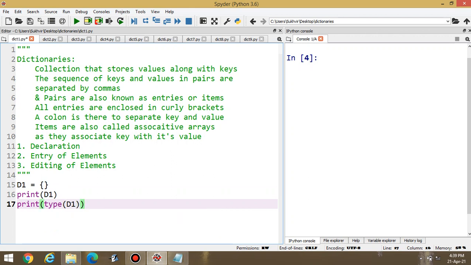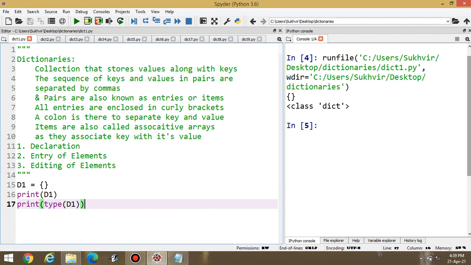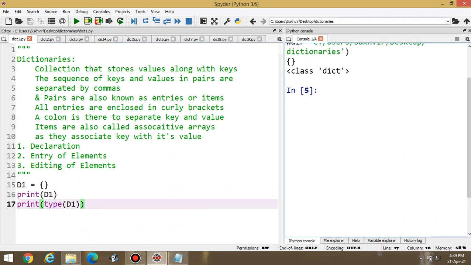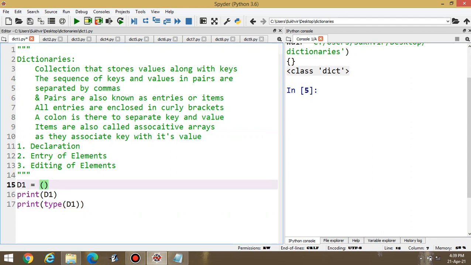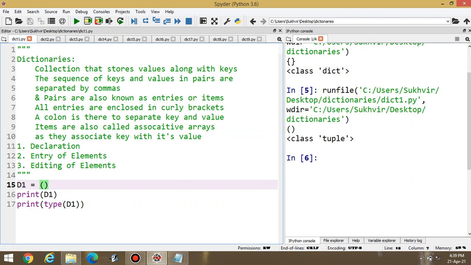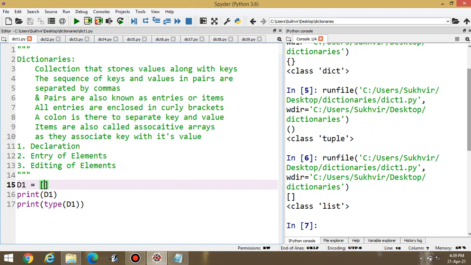Now execute the program. You can see here only the curly brackets, because empty dictionary is there, then class is dictionary. If I am declaring here round bracket, you can see tuple here. If I am declaring square bracket here, you can see list here. It means if I enter the data in curly brackets, then it's a dictionary.